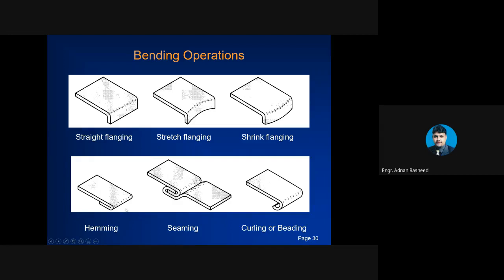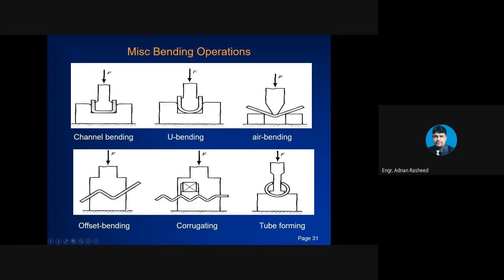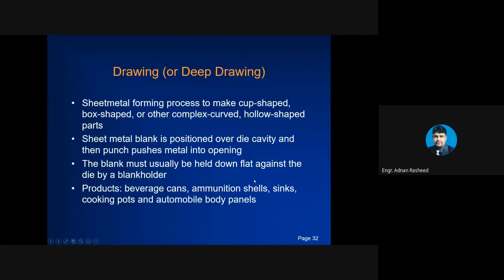This is another miscellaneous bending operation, channel bending, where you produce a channel type shape. Then U bending, air bending, offset bending. One is a bend, then this is an offset, then corrugating. Corrugating means zigzag or corrugated shape, and tube forming. So these are the types of bending operations.